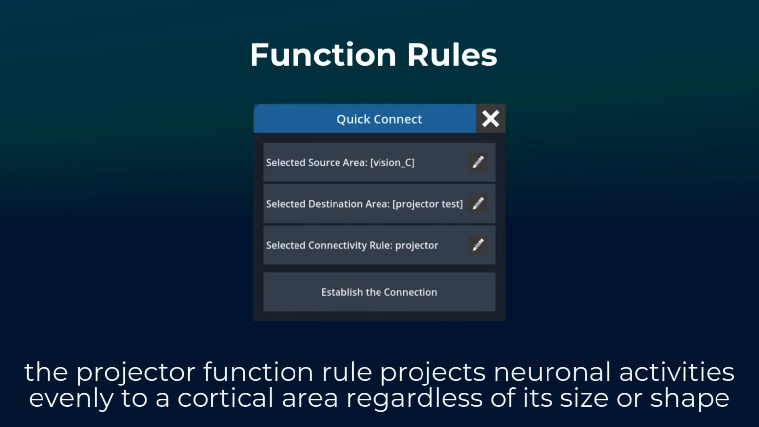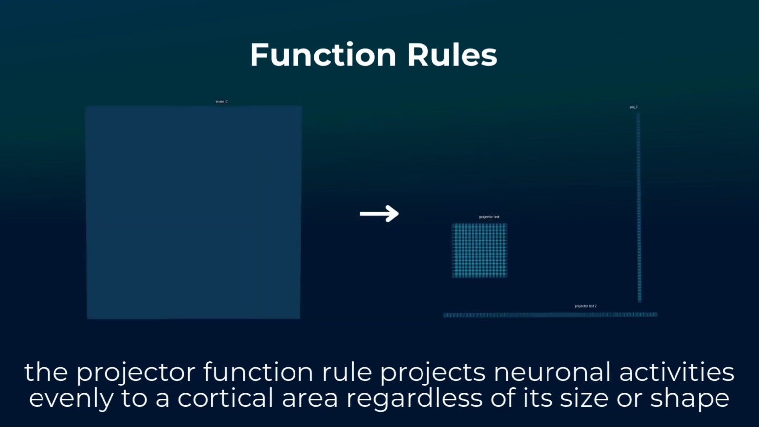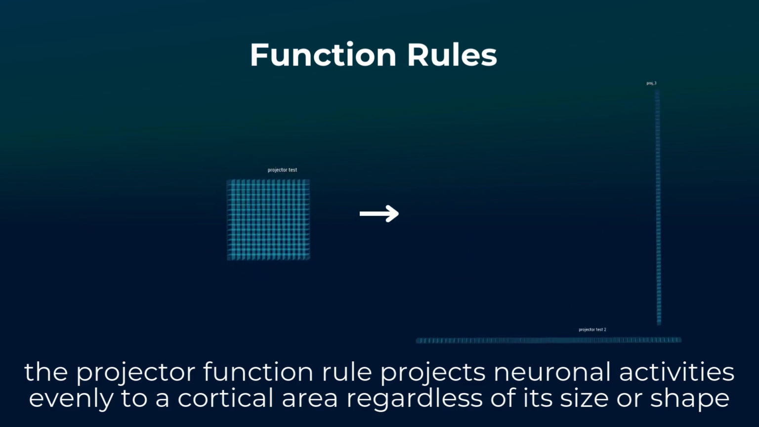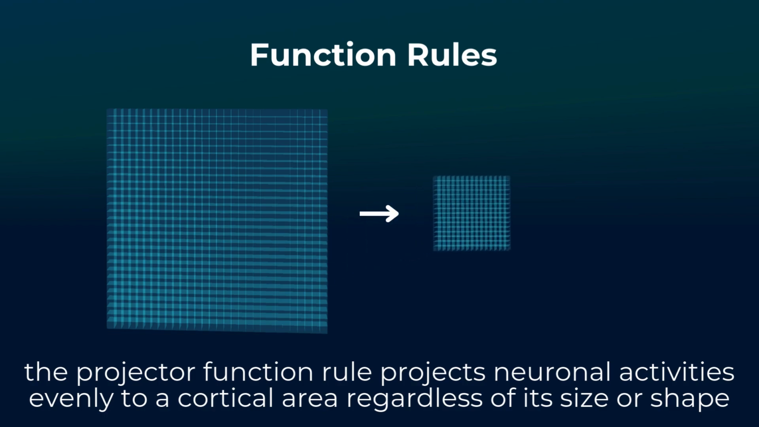The projector is a very versatile and simple method to connect two cortical areas together. It works in X, Y, and Z dimensions, and it projects neuronal activities evenly from the source cortical area neuron blocks to the destination cortical area blocks evenly, regardless of their shape or size. It can be used to condense information from a higher level dimension to a lower level dimension, such as condensing data from a 3D cortical area to a 2D or from a 2D to a 1D. It can also be used to enlarge or decrease the size of a cortical area to make it match a desirable size for further processing.